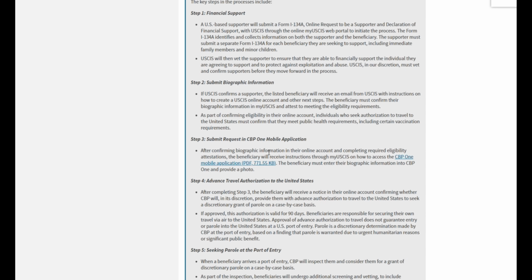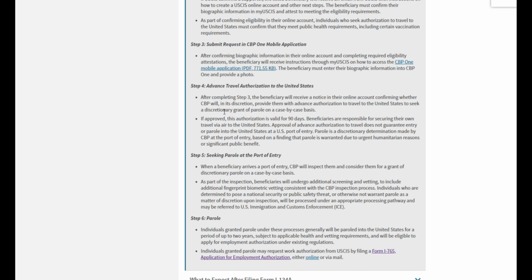One of them will be creating an online USCIS account, confirming additional details, submitting some additional paperwork, and then completing additional forms and applications through Customs and Border Patrol. And after that, once everything is approved, the person will receive authorization to travel, and they will have about 90 days to enter the United States.